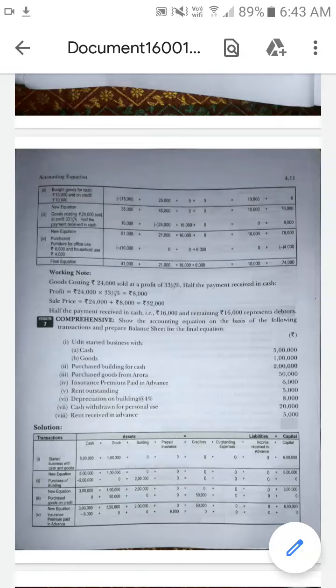Okay students, now we start to do the problem. So see the first transaction. Udit started business with cash 5 lakhs and goods. Goods means stock. Okay, so 1 lakh. Next,